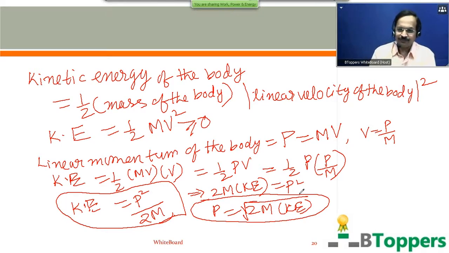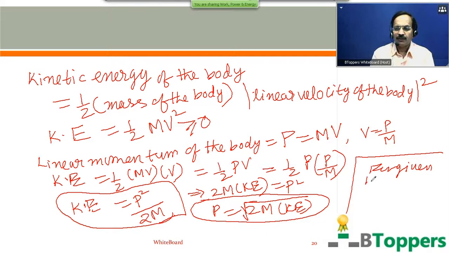So for a given body, mass M can be treated as a constant. So you can say for a given body, kinetic energy is directly proportional to the square of the magnitude of linear momentum of the body, and the magnitude of the linear momentum is directly proportional to the square root of the kinetic energy.